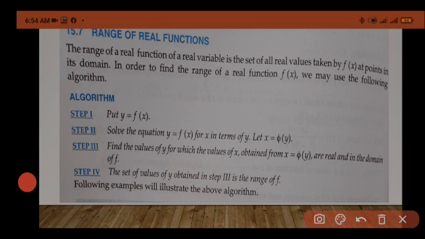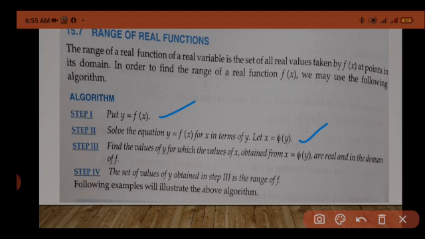Whatever f(x) will be given, that we will take as y, and then y is equal to f(x), we will convert it in terms of y. So we will be finding x is equal to some other function phi(y). Okay.